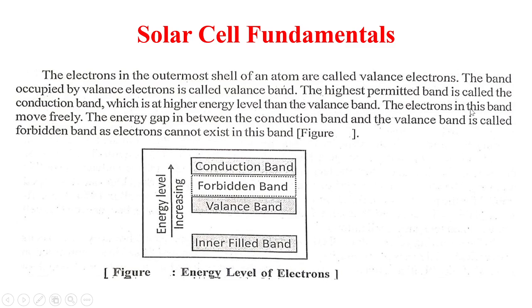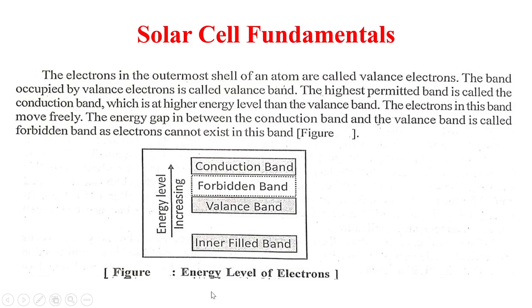The electrons in this band move freely. The band gap between the conduction band and the valence band is called the forbidden band, as electrons cannot exist in this band.